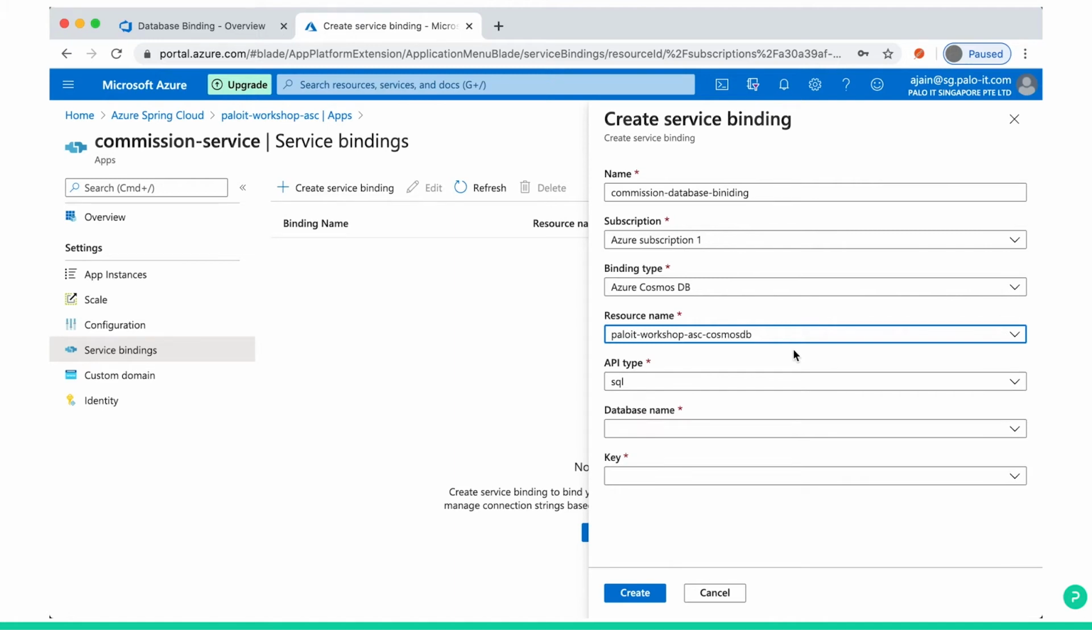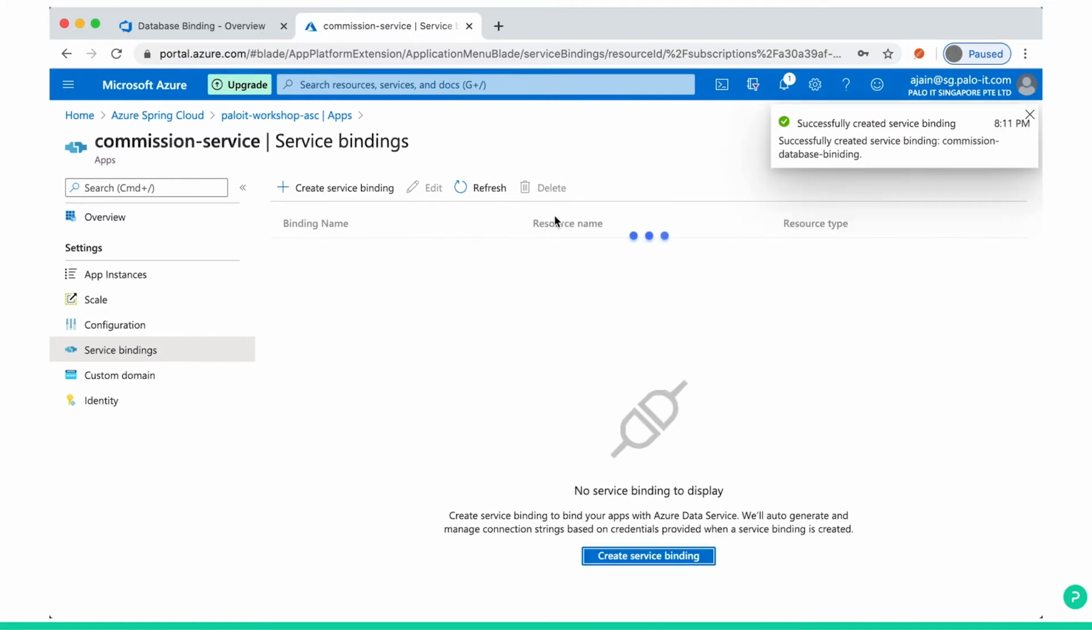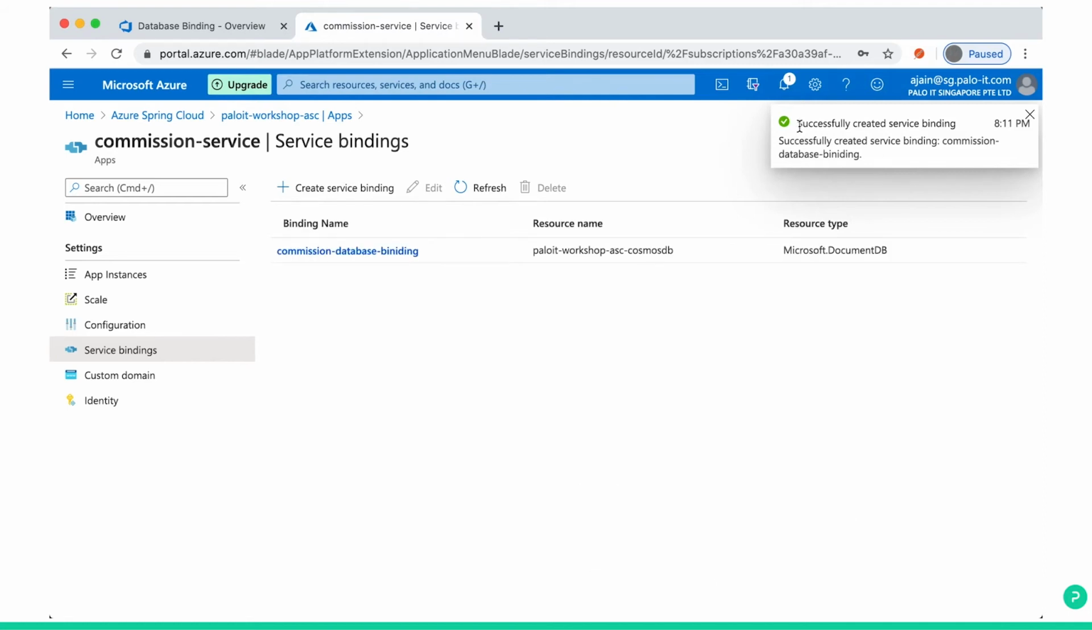Leave it as default. Now database name, commission database. Key, you need to select primary key. We are just going with the default settings. And now you create it. It will take some time. So you can see, successfully created service binding.